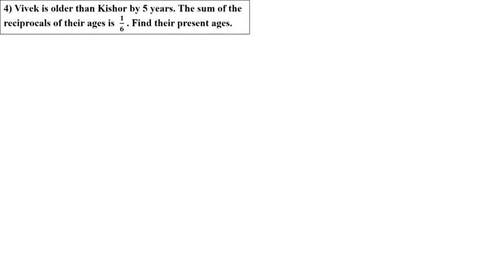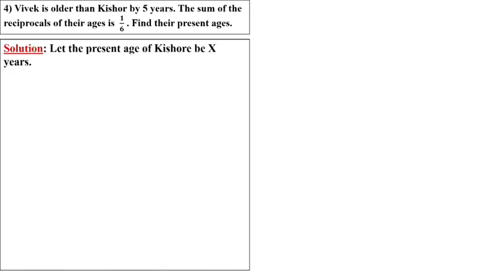Now, the fourth one is given. Vivek is older than Kishore by 5 years. The sum of the reciprocals of their ages is 1/6. Find the present ages. So let the present age of Kishore be x. The second number we have to assume as x. Vivek's age is 5 more than Kishore's, means x plus 5.